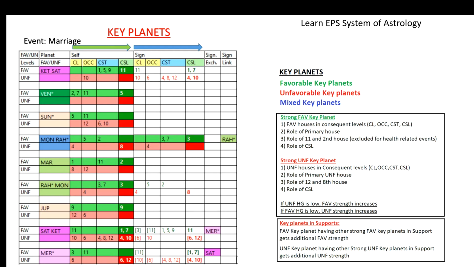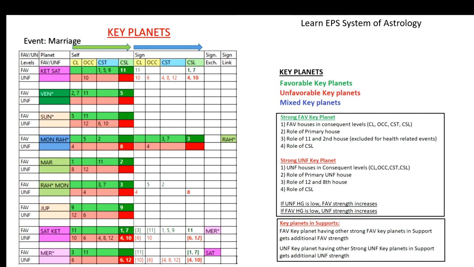Look at Saturn: dark pink. Dark pink means it is a mixed favorable and unfavorable strong key planet. Light pink means favorable strength will be there and unfavorable strength will be a little bit on the higher side. If it is blue color, normally we know that blue means it is moderate. It will have favorable and unfavorable at a moderate level. Then if red color is present, or brown color, which is not there in this chart: if it is towards red, it means that planet's unfavorable strength is more.